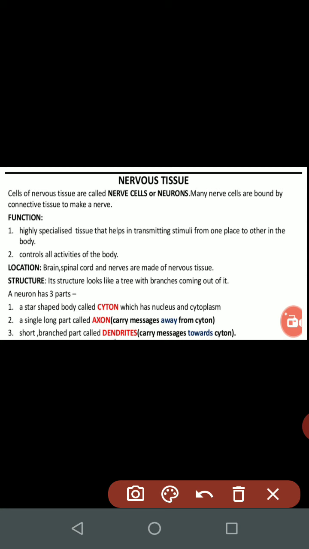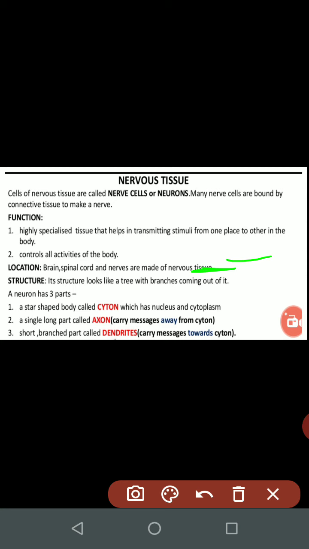Today we will study about nervous tissue. The cells of nervous tissue, meaning the single units of nervous tissue, are called nerve cells or neurons. Many nerve cells are bounded by connective tissues to make a nerve. The nerves are found in the brain and spinal cord and all over the body. So the brain, spinal cord and nerves make the nervous tissue.